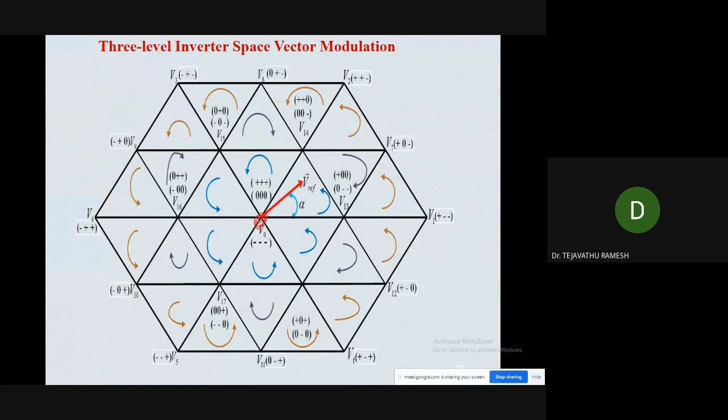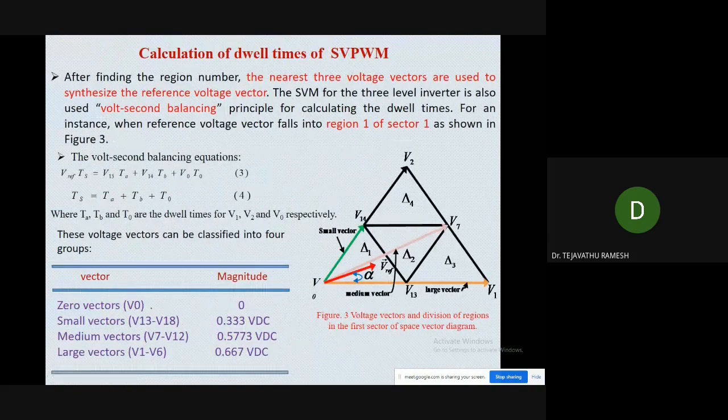So zero vector means zero magnitude, we will get the zero value directly. And these are the small vectors, these are the medium vectors, and this one will be the large vectors. So based on this, here you can see this table. The zero vectors, we will get the magnitude of 0. Small vectors, which are V13 to V18, we will get the magnitude of 0.333. And the medium vectors, V7 to V12, we will get the maximum output of 0.57. Large vectors V1 to V6, that is 0.667.